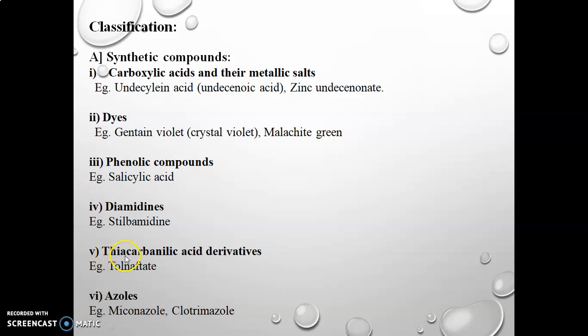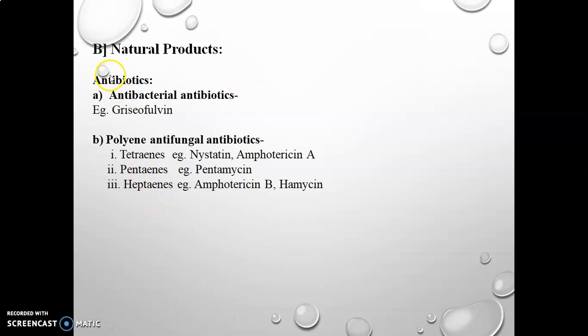Fourth class is thiocarbamic acid derivatives, and the example is tolnaftate. And the last class is azoles, for example miconazole, clotrimazole. Next, natural products.